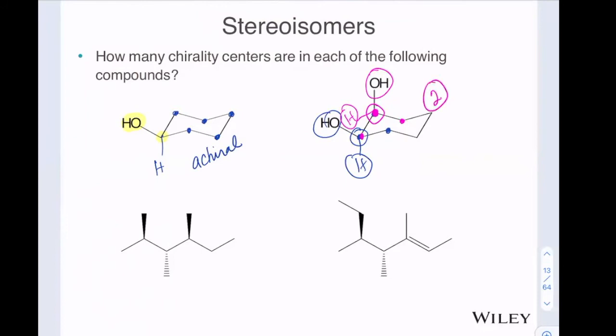If we look here, I'll do 1 more for you, and then I'll let you try the last one on your own. If we look at this carbon right here, this is a CH3 and a CH3, so this is not a chirality center. If we look at this center right here, we have a CH3, we have an H, we have a CH with a CH3 and a CH2, and then we have a CH with 2 CH3s.